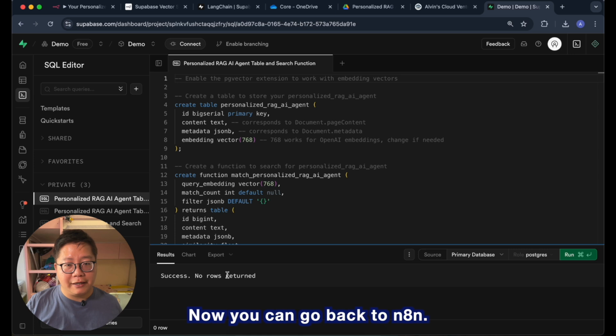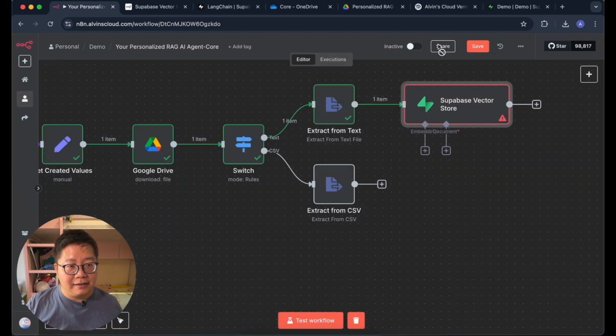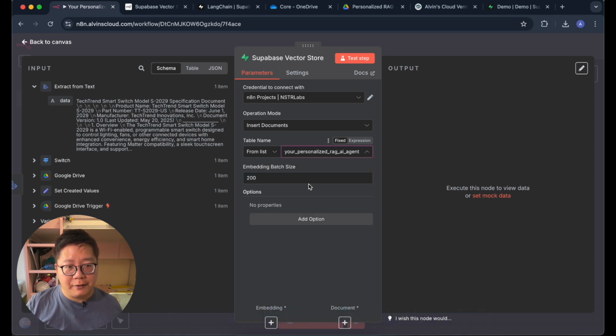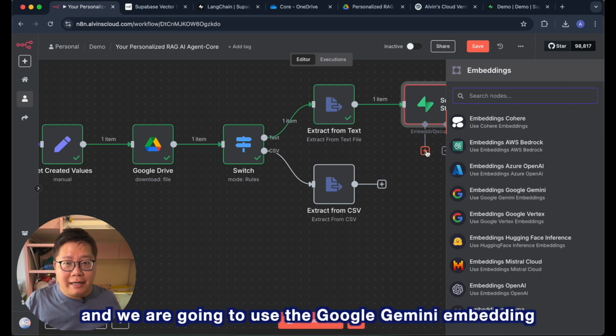Now you can go back to n8n and click on the tables we have just created. The next step we need to do is to connect an embedding, and we are going to use the Google Gemini embedding.